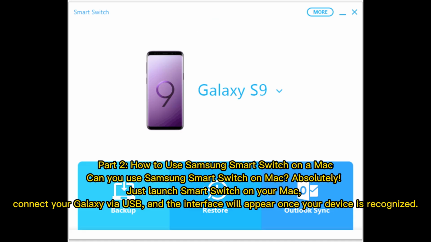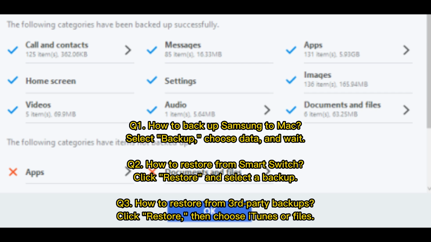Part 2. How to use Samsung Smart Switch on a Mac. Can you use Samsung Smart Switch on Mac? Absolutely. Just launch Smart Switch on your Mac, connect your Galaxy via USB, and the interface will appear once your device is recognized. Q1. How to back up Samsung to Mac. Select Backup, choose Data, and wait.